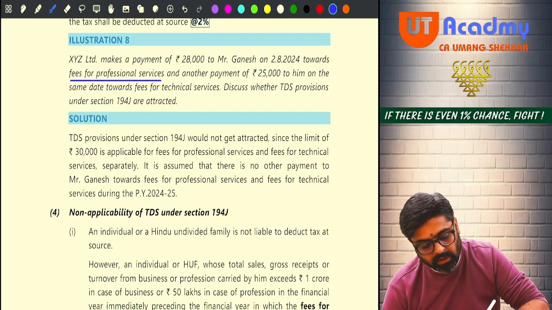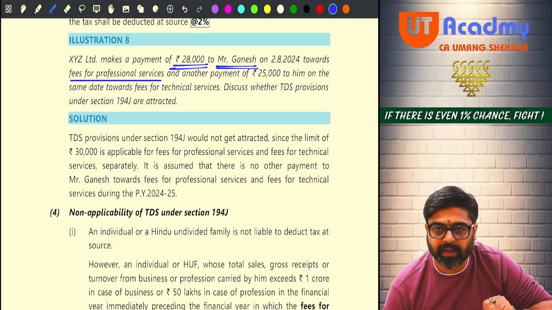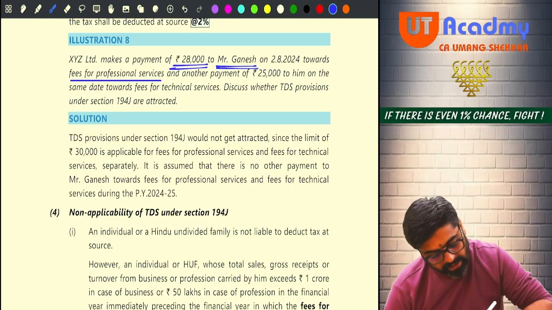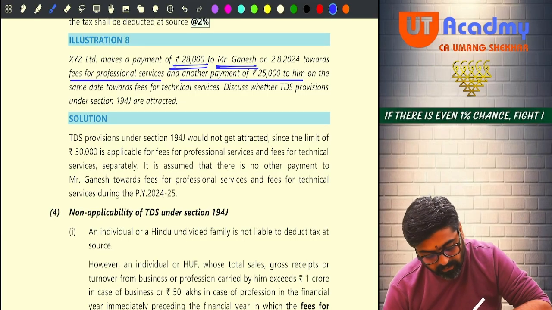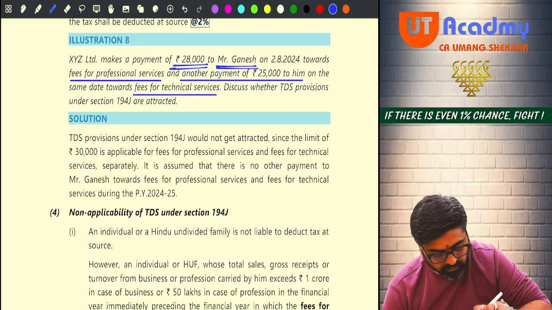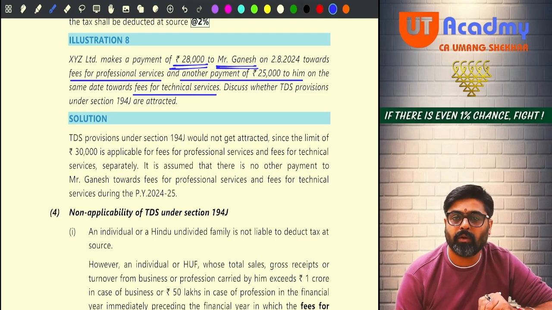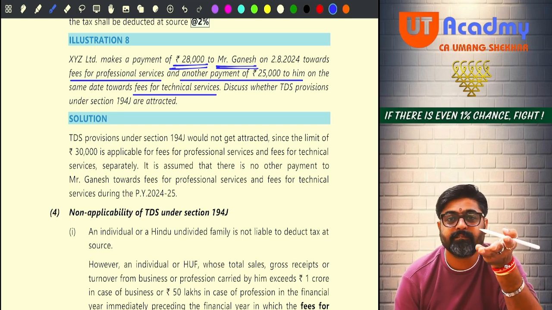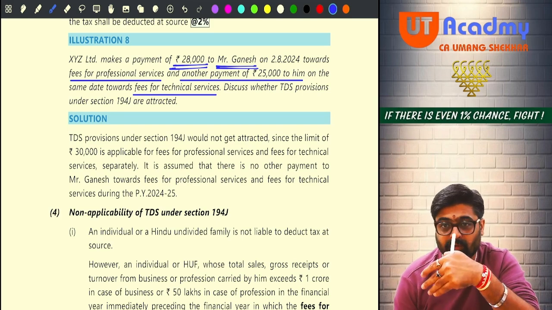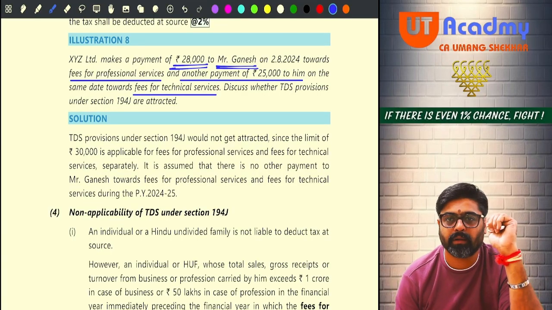Okay. So Mr. Ganesh is getting 28,000 as fees for professional services, and another payment of 25,000 to him on the same date towards fees for technical services. Discuss whether TDS under section 194J is attracted or not. Come on, tell me. The same example I gave with Krishna. Before even starting, before even looking at this, the same example I gave, if you remember.